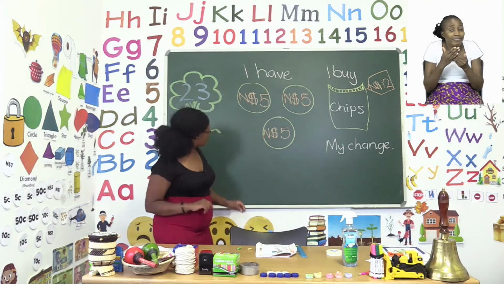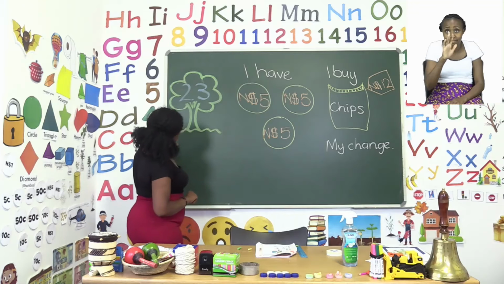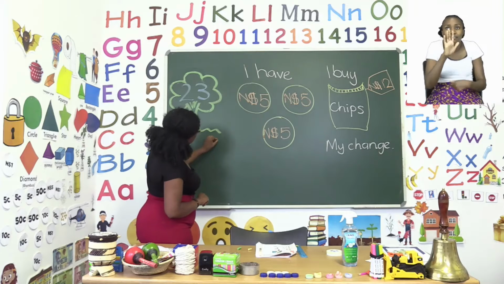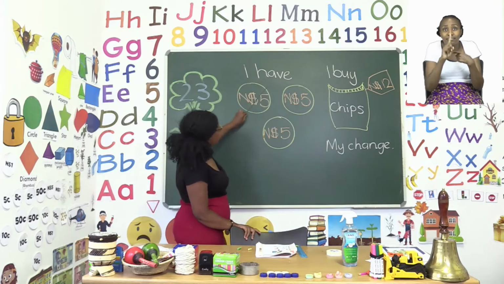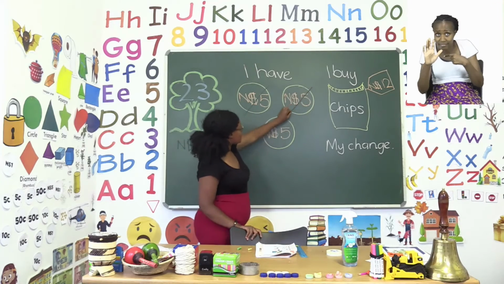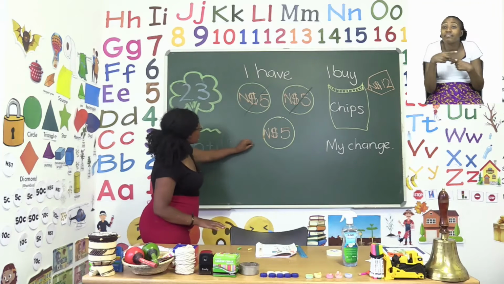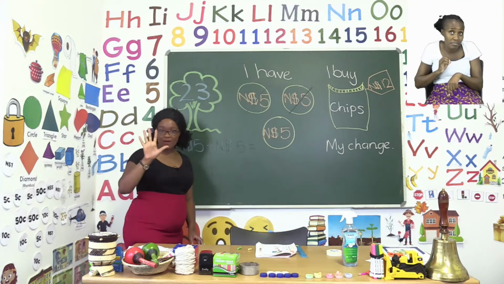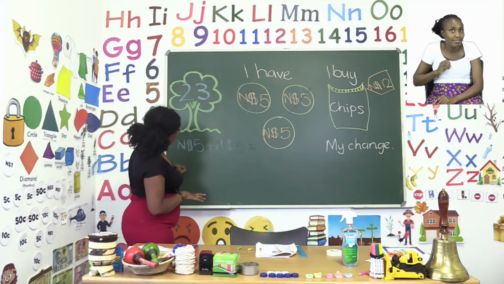We say $5 plus $5. So that is the first one we're going to do. Now, if we take this $5 coin and this $5 coin and say $5 plus $5, we will get $10 because it's $5 plus $5. So our answer is $10.